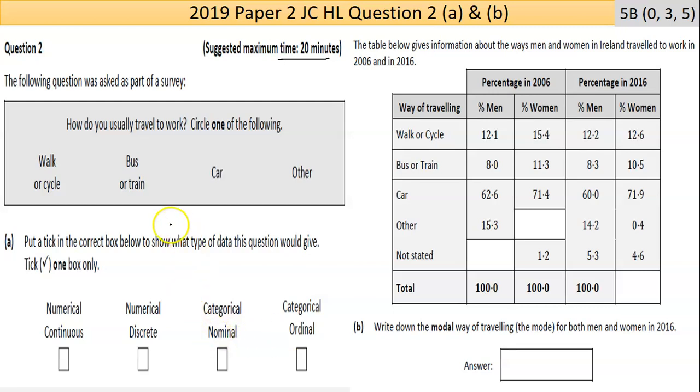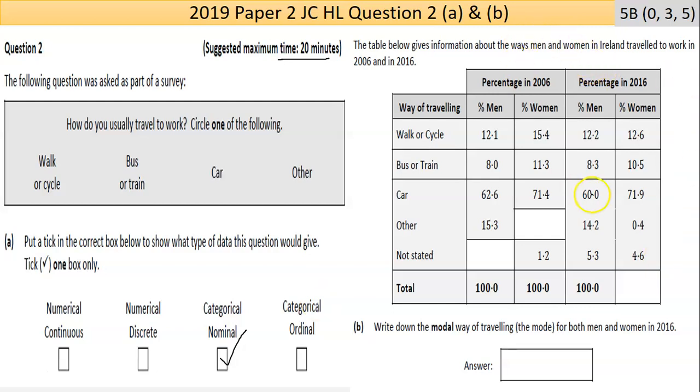This is not numbers, so it's not numerical, continuous or discrete. It's categorical data. Now, is it ranked? Is walking or cycling considered the best? No, there's no order to it, so it's nominal, and that's the answer. You have a 1 in 4 chance of getting it right by just guessing. So if you're stuck with any question, just try something. As a person who grades exam papers, it's irritating to assess wrong answers, but at least you have a chance.